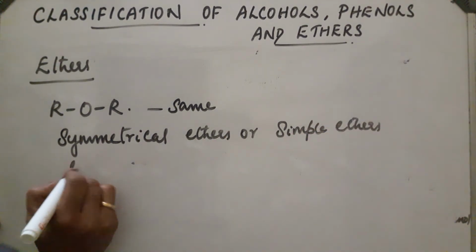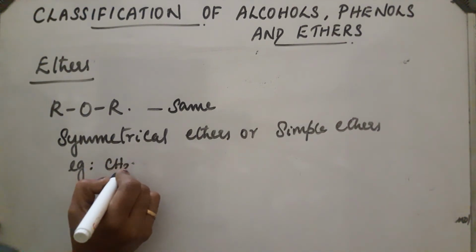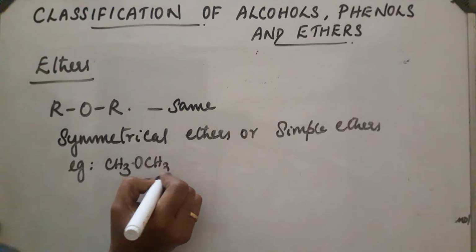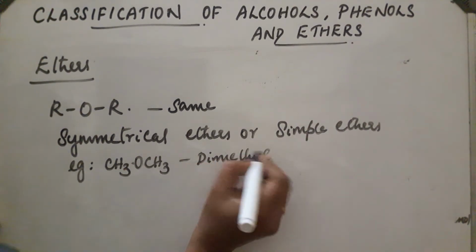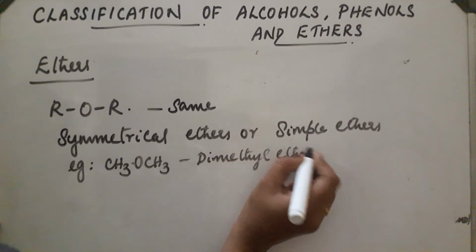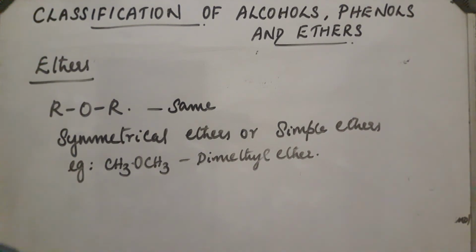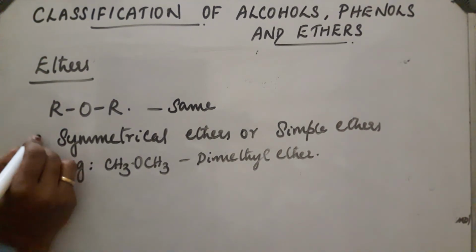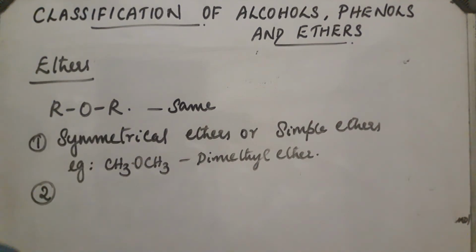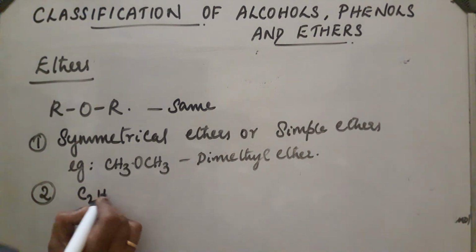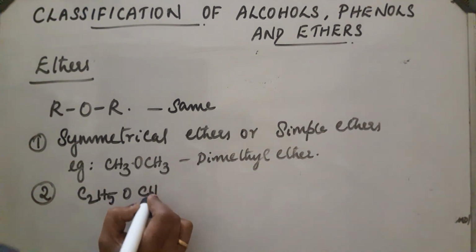Take one example, CH3OCH3, called dimethyl ether. This is the first classification. Next, second one, if both the alkyl groups are different. Example, C2H5OCH3.